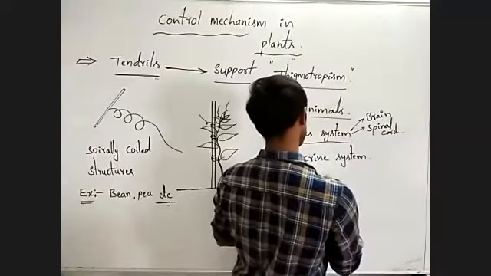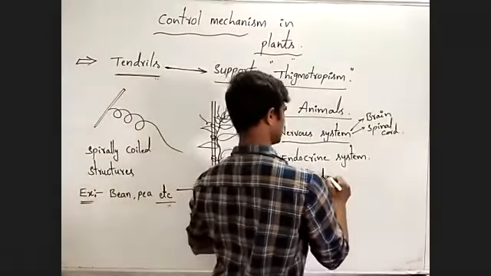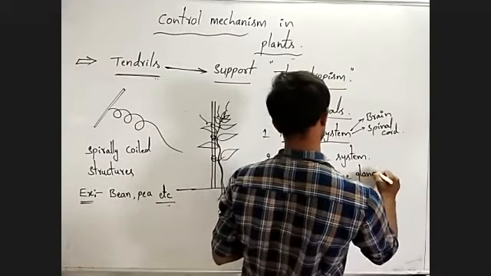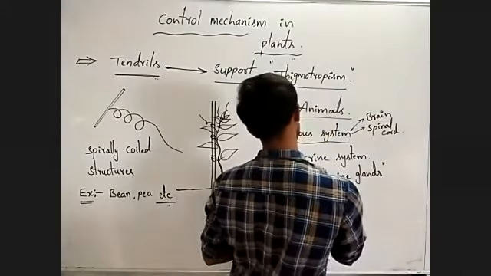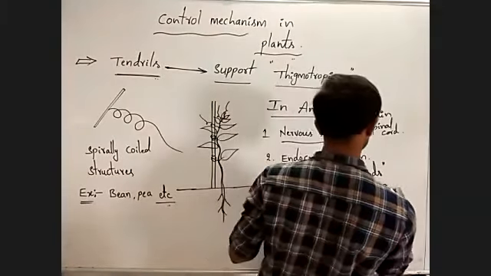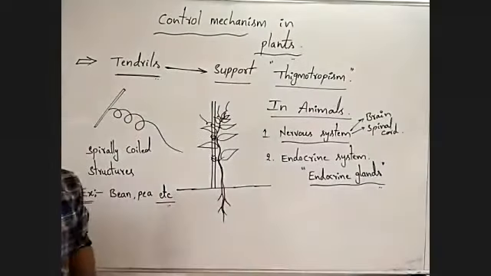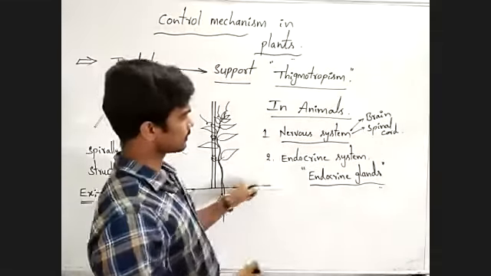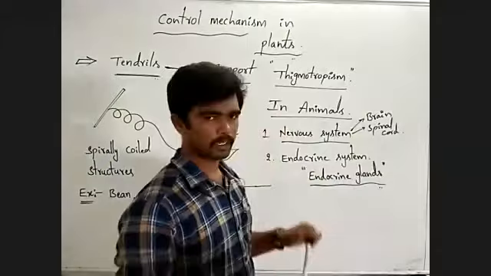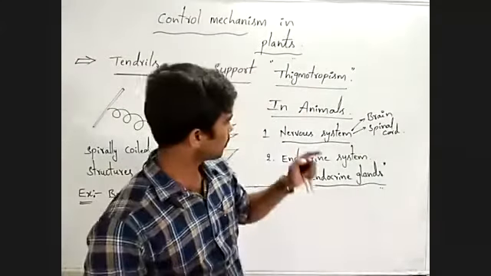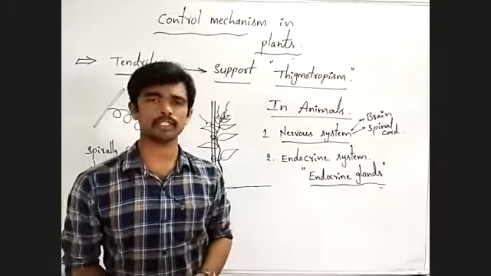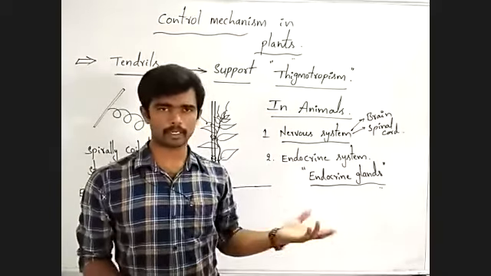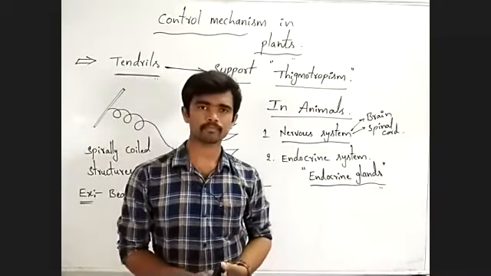There are number of endocrine glands in this system. Observe carefully. Here means these type of systems are absent in plants. Both plants and animals show the responses, or they have the control mechanism, both plants and animals.